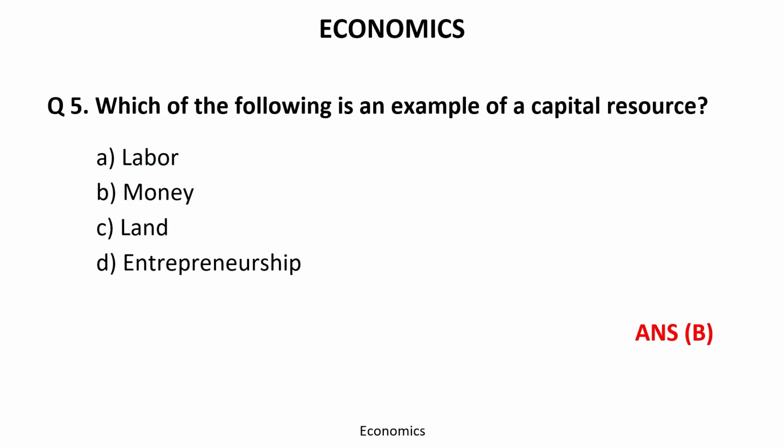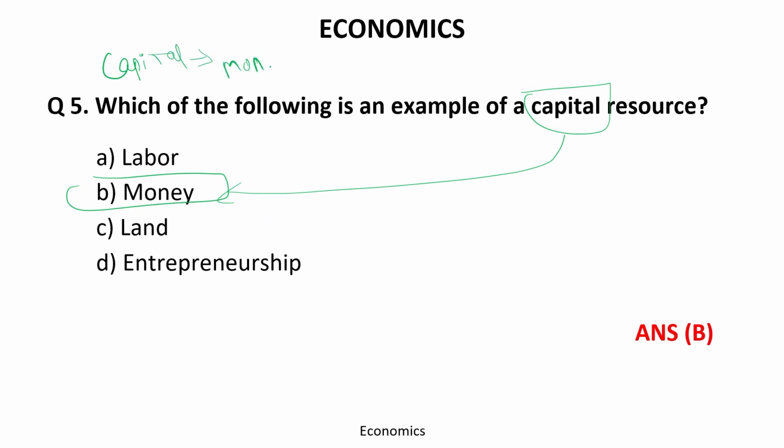Time's up. The correct answer is B. Basically, if we talk about how money comes under the capital resource, first we should understand what the meaning of capital is in the economics field. Capital basically means monetary value or exchange value of things.